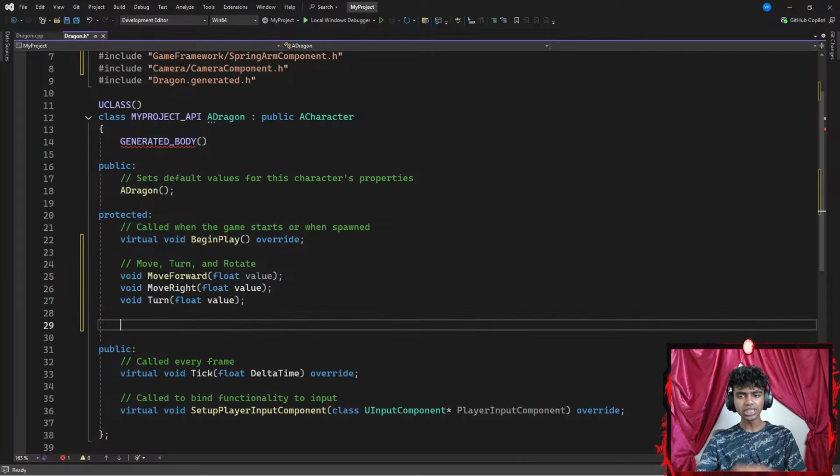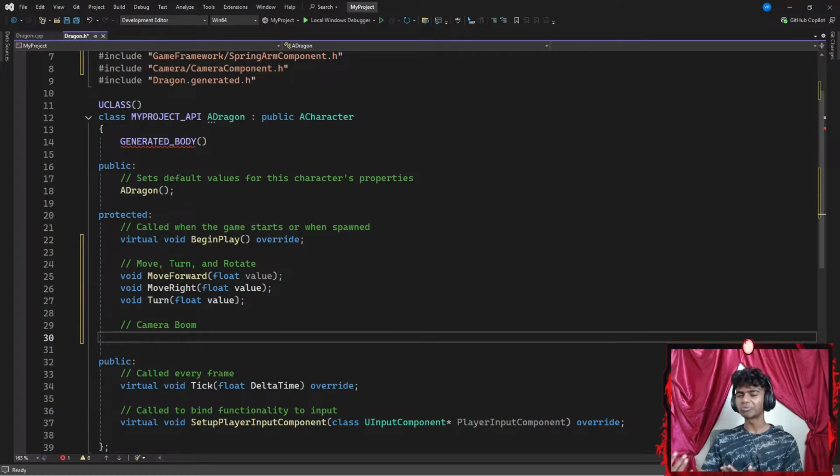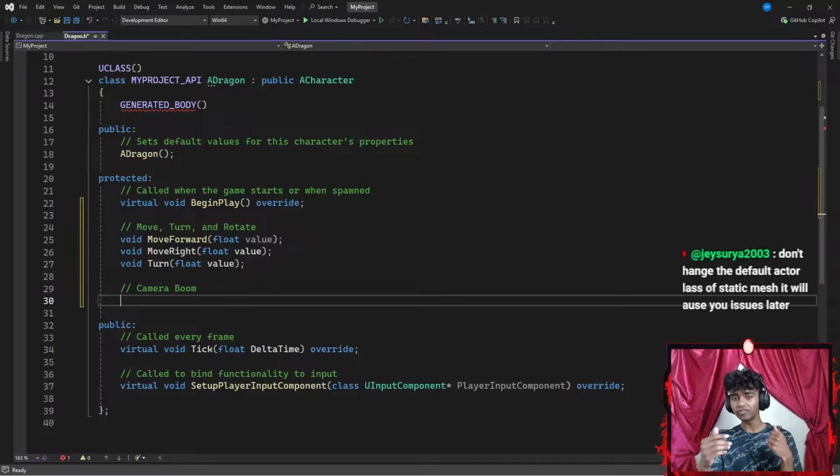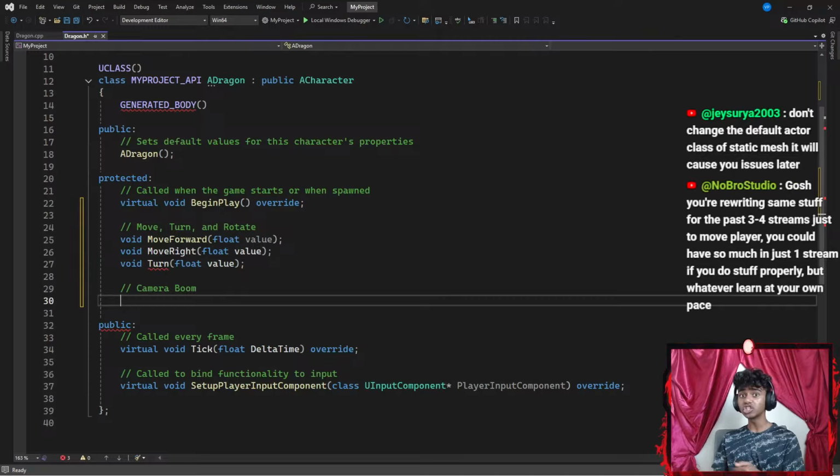Now, once I'm done with that, I'm going to add a comment that says camera boom. I want to add a few properties for my camera boom. For example, I want it to be visible anywhere. I want my blueprint to be able to read it. And I want the category to be my camera. So I'm going to add a UPROPERTY.